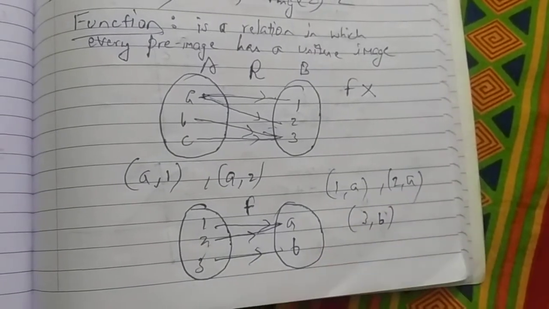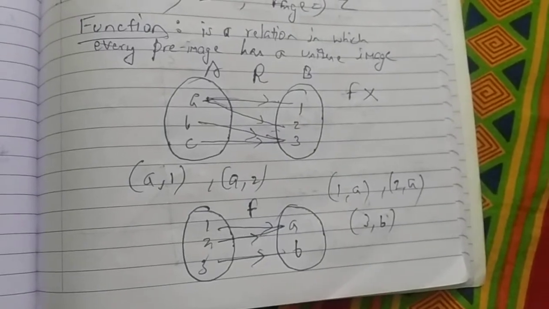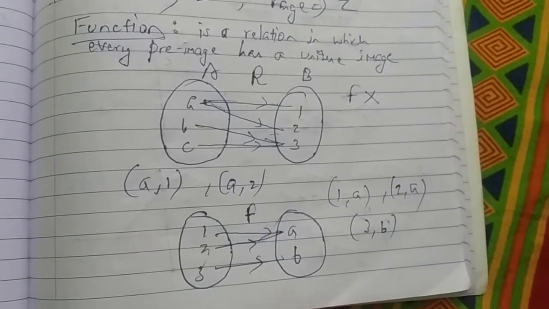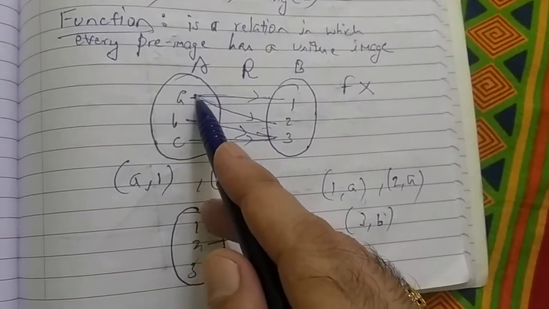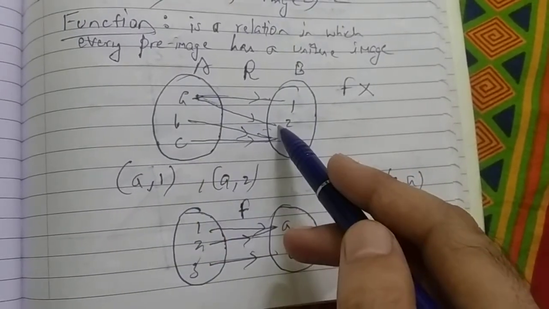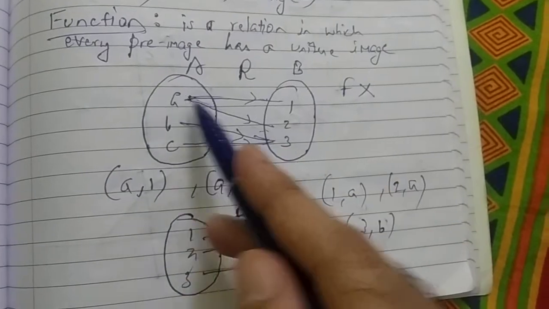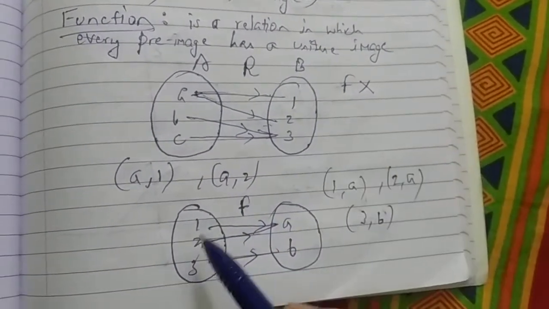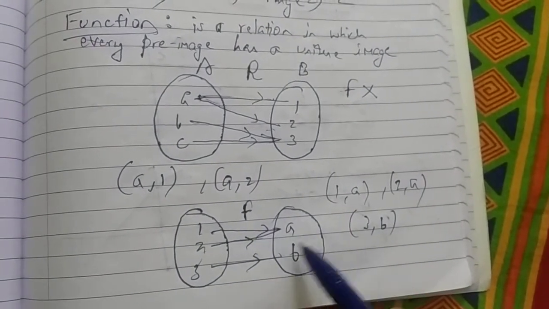So I hope you are getting the basic of the function that every pre-image should have a single image in the second set. Two images cannot exist. You can consider these as the inputs and outputs, that from one input you should not get two different outputs. That is not feasible, that is not possible, that from one input you get two different outputs. In that case it will not be a function. But from two different inputs you can get one common output. I would like to clear this with some more examples.